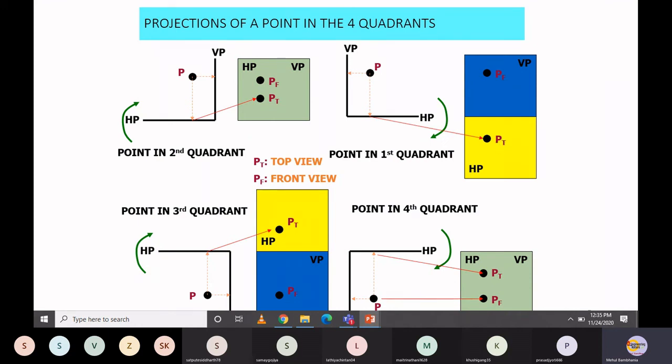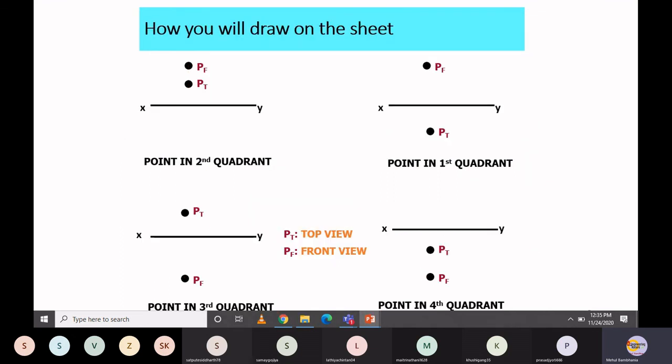Now again, I said this is just a conceptual drawing near to the answer. Near to the answer, that means how your answer should look. So let's move to that, right? See, if you have a question to make a projection of point P oriented somewhere in this location, you have to find the projection, that is the front view projection and top view projection, in the same way. Now let's move to the actual answer.